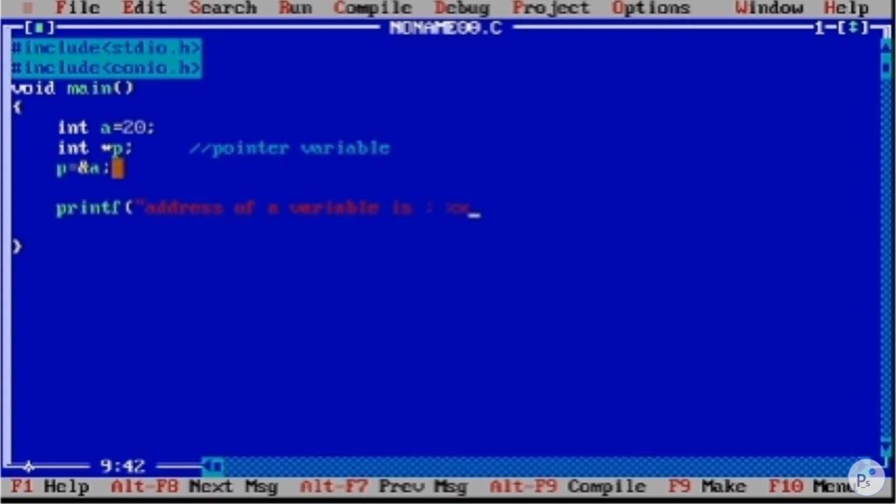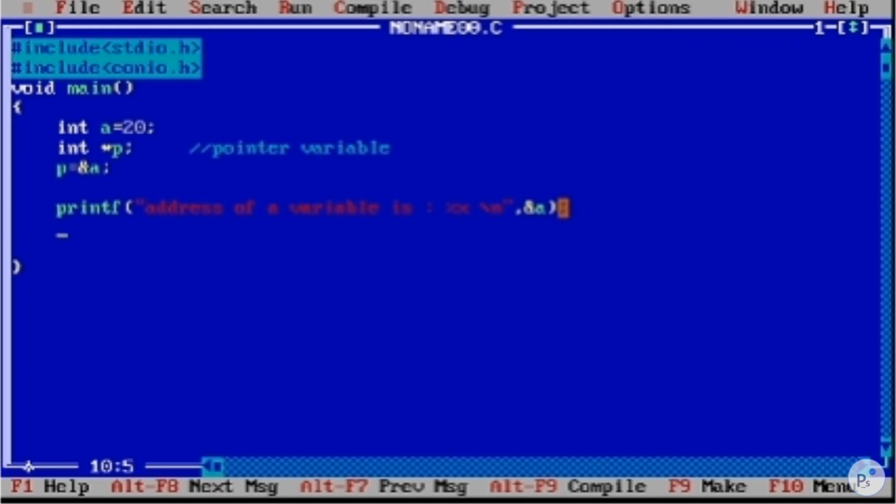Remember that we use %x to print out an address or any pointer variable's value. Backslash n for the new line, comma, ampersand a. You know that ampersand means associated with address, so we are printing the address of this variable.